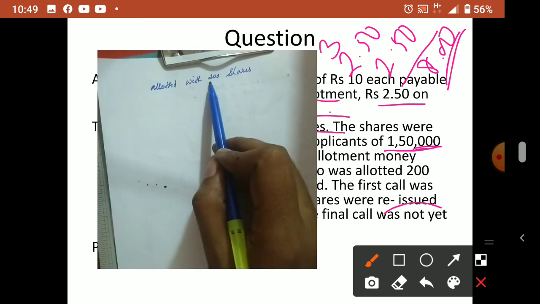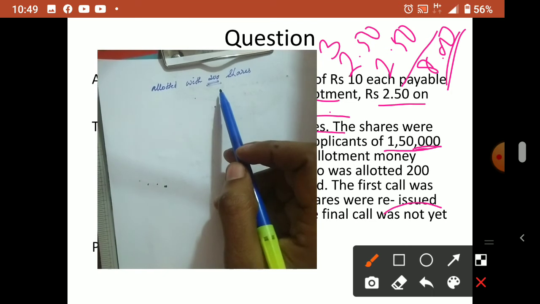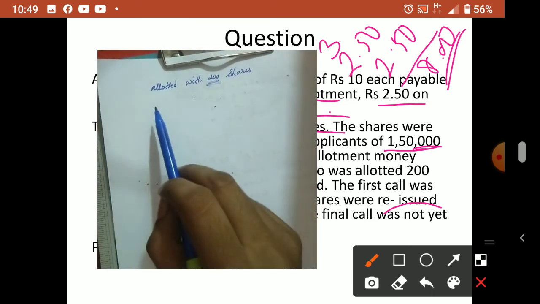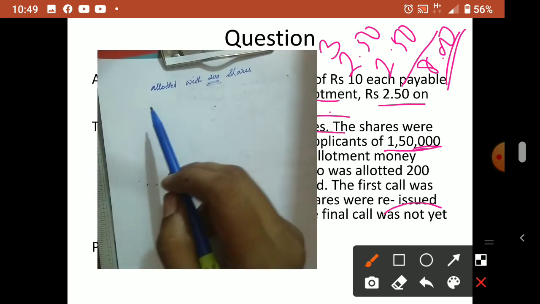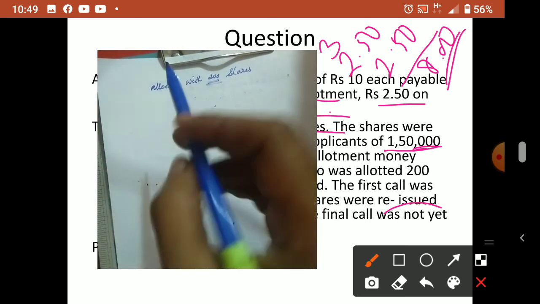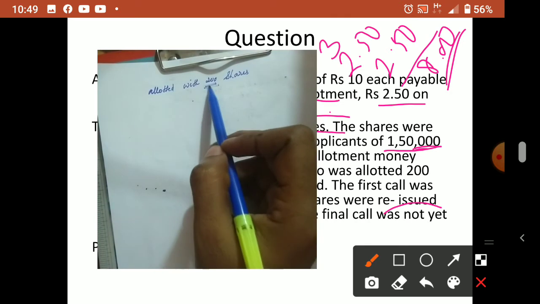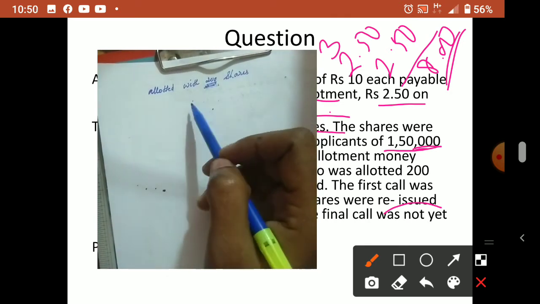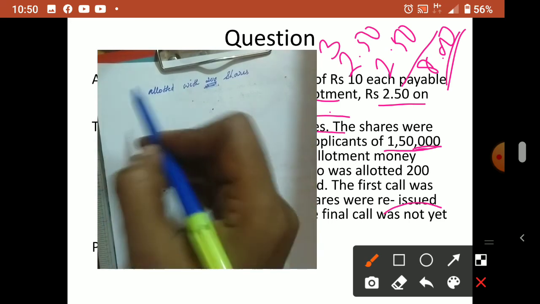This particular shareholder was also allotted 200, which means he must have applied for a more number of shares. Correct? So what is the number of shares applied by him? This is the shares allotted to him by the company, so what is the number applied by him?